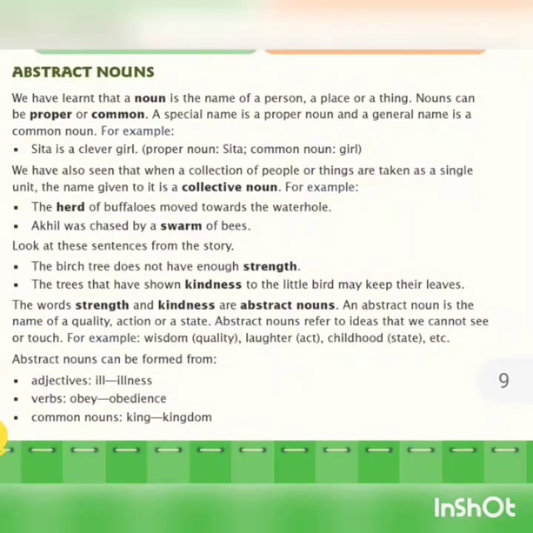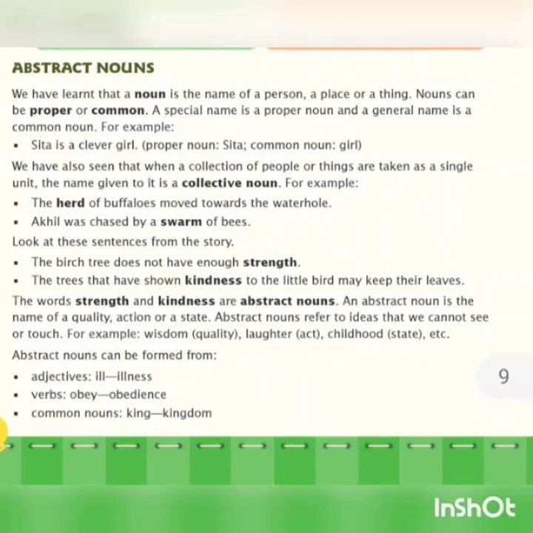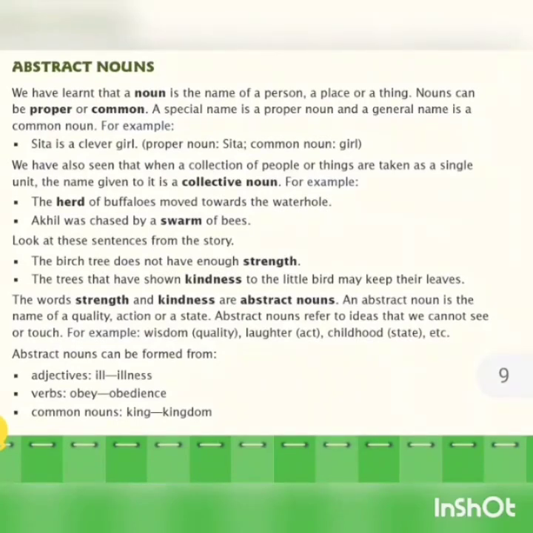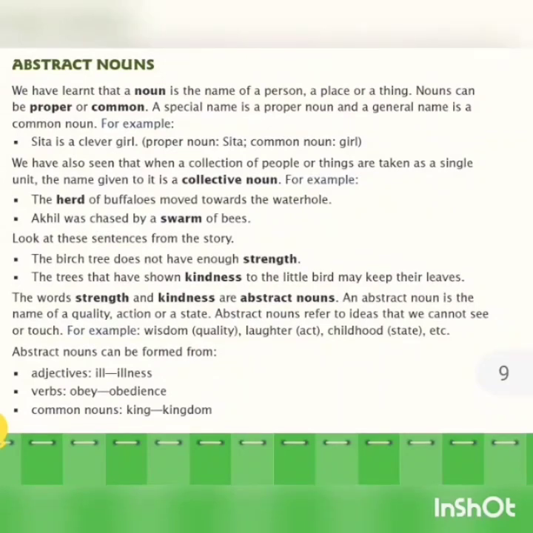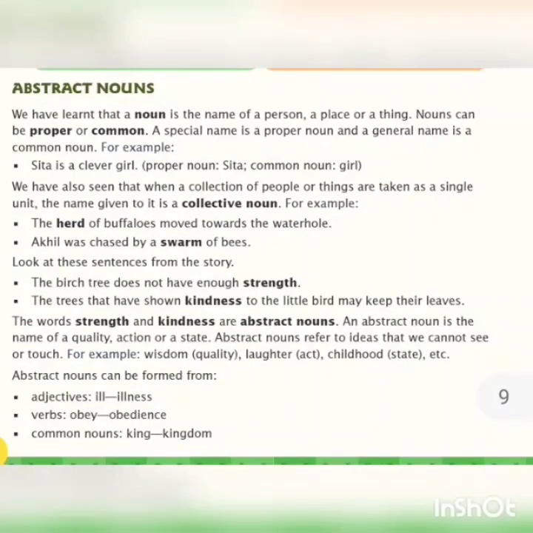Yes. Okay, children. Now do you remember the words strength and kindness in the story? I hope yes. They are abstract nouns. Abstract nouns refer to ideas that we cannot see or touch. For example, can we touch strength or kindness? No, isn't it? They are ideas.